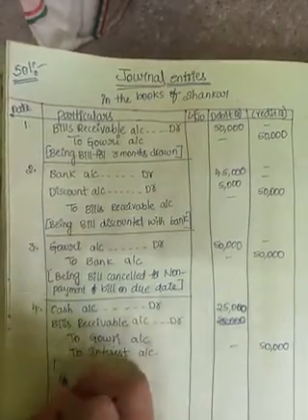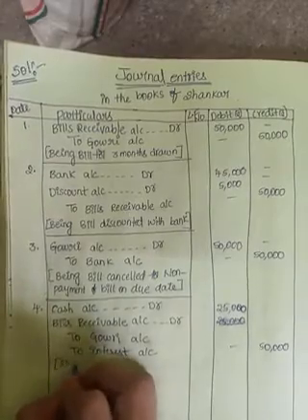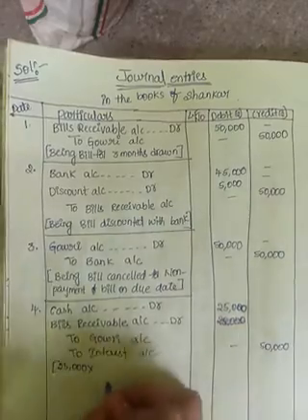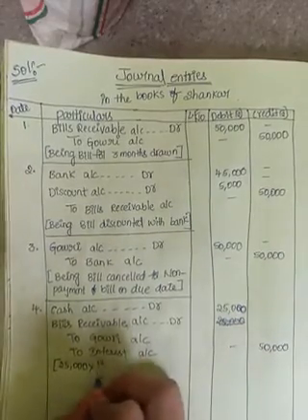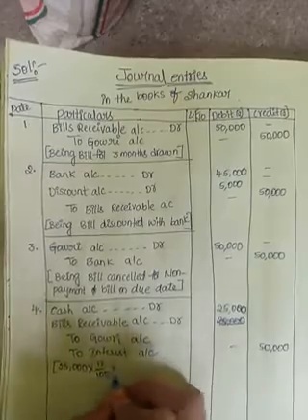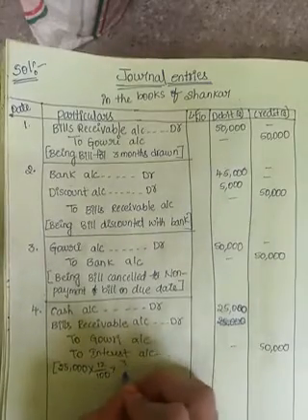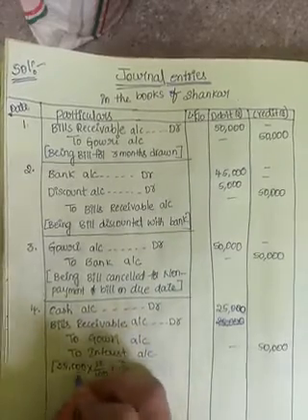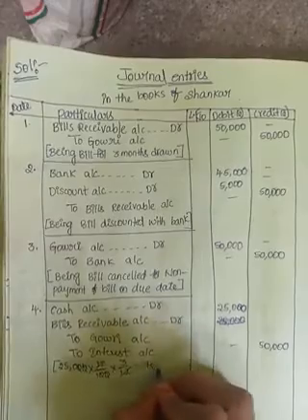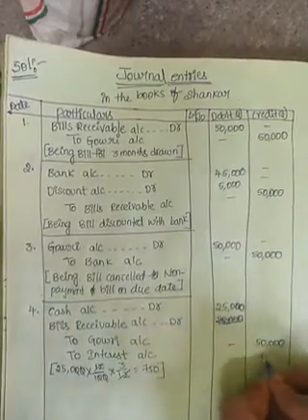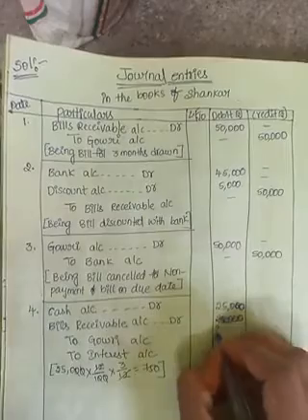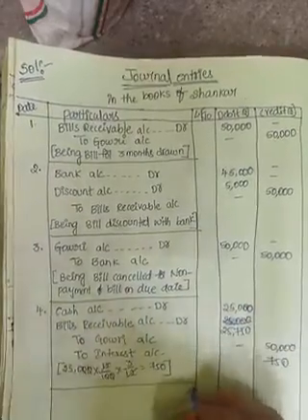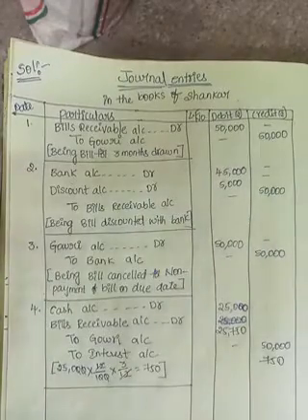That is 25,000 into rate of interest 12%, that is 12 by 100, for how many months? Only 3 months. So 3 months divided by total 12 months. 25 into 3 is 75, so 750. Total bills receivable amount is 25,750.